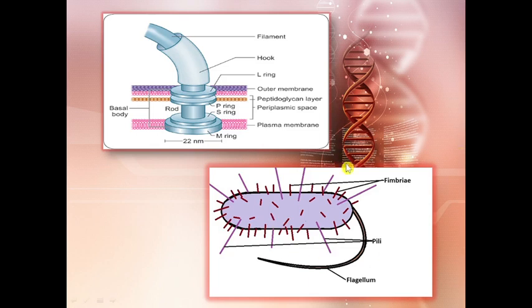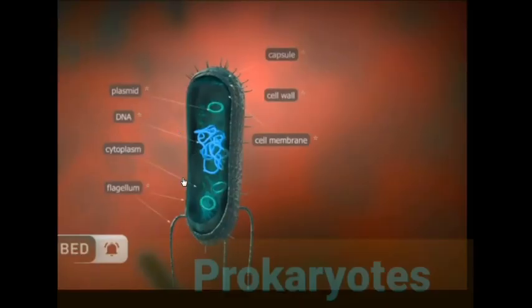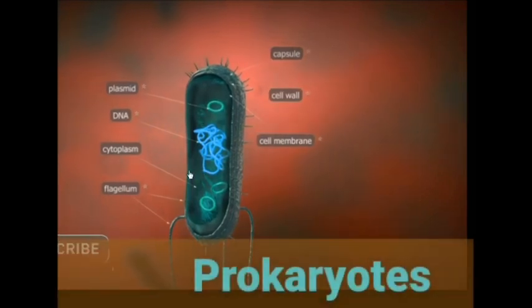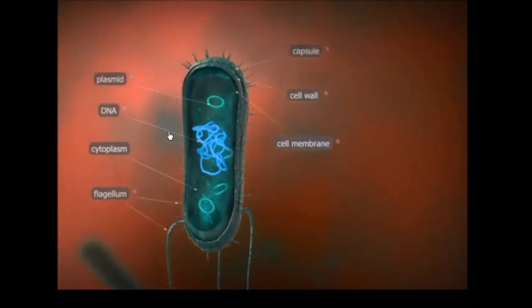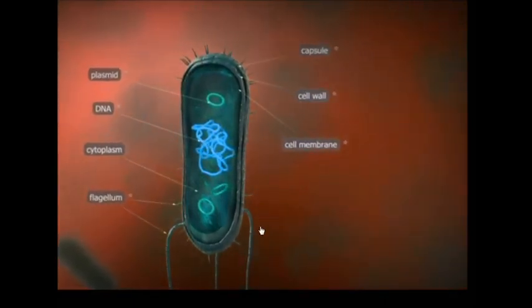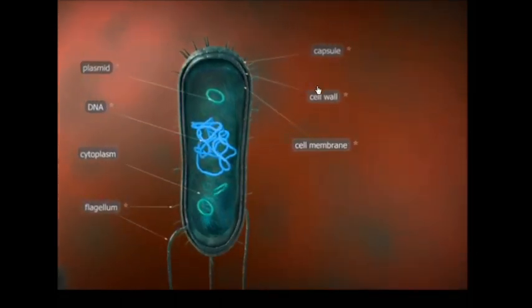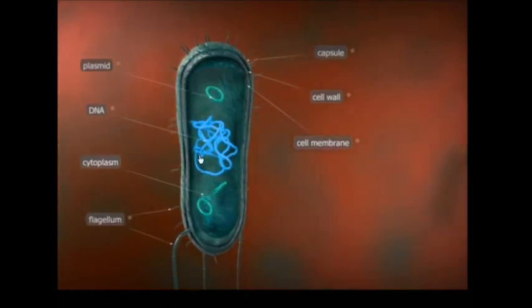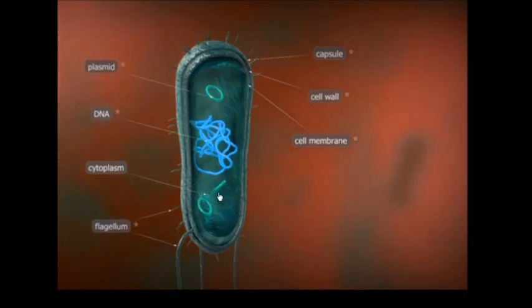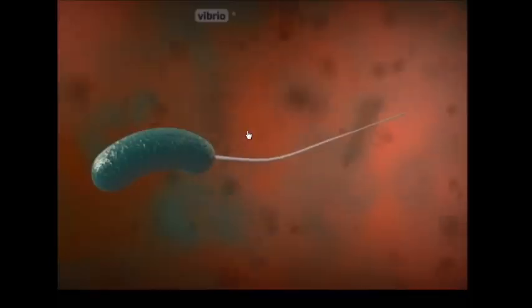Now to see the prokaryotic cell in more detail, let's see it through a video. So this is a general prokaryotic structure showing plasmid, DNA, cytoplasm, flagella, and further appendages. This is the capsule layer, this is the cell wall layer, and this is the cell membrane. As we can see, the DNA is lying naked and no membrane-bound organelles are present in the prokaryotic cell.